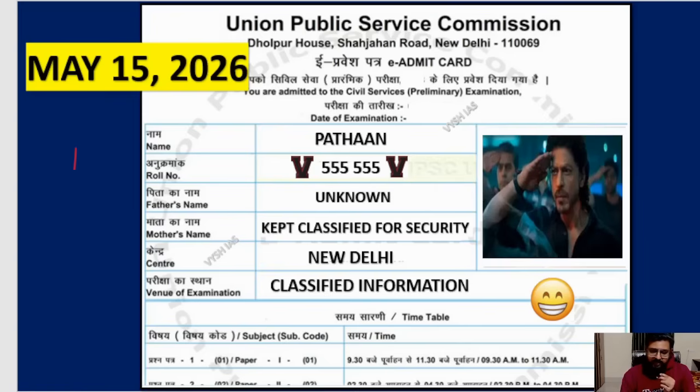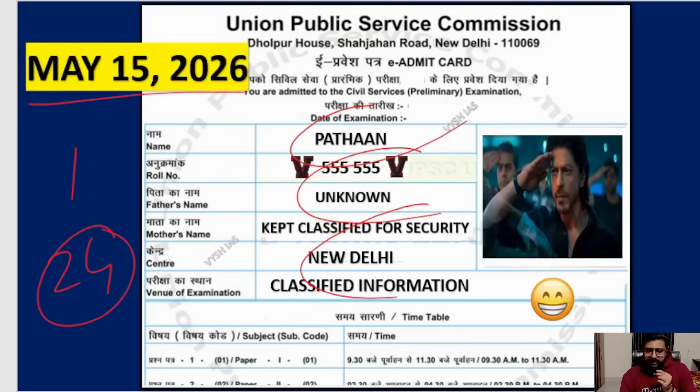You will get it 1 week before the exam, that is 1 week before the 24th, the last working day before that week. May 15th is an estimate. May 15th or 17th maximum, you will get the admit card, where you will have your name and roll number and your exam details, everything. And this is what you have to carry along with your Aadhaar card or the main ID card with which you filled all these things, and you will be able to give your exam.